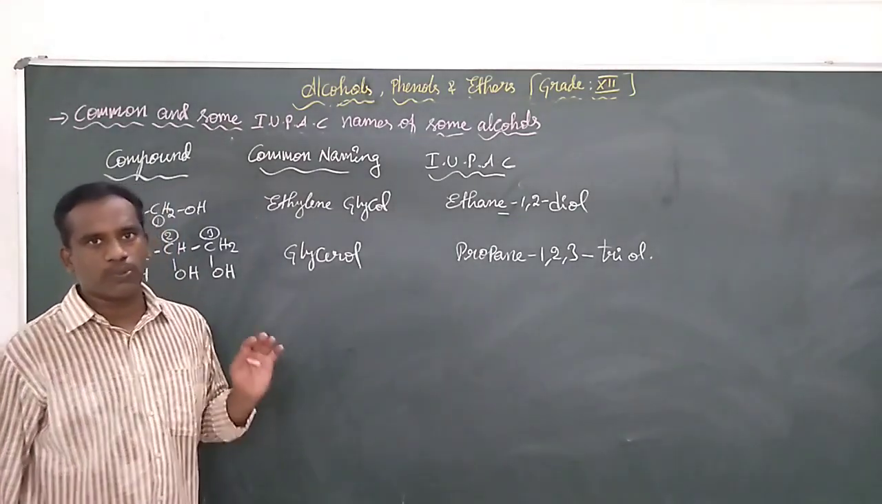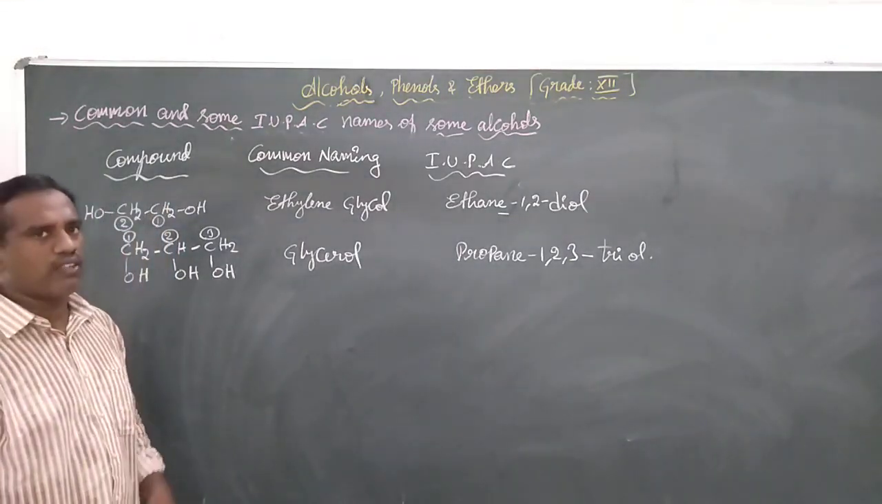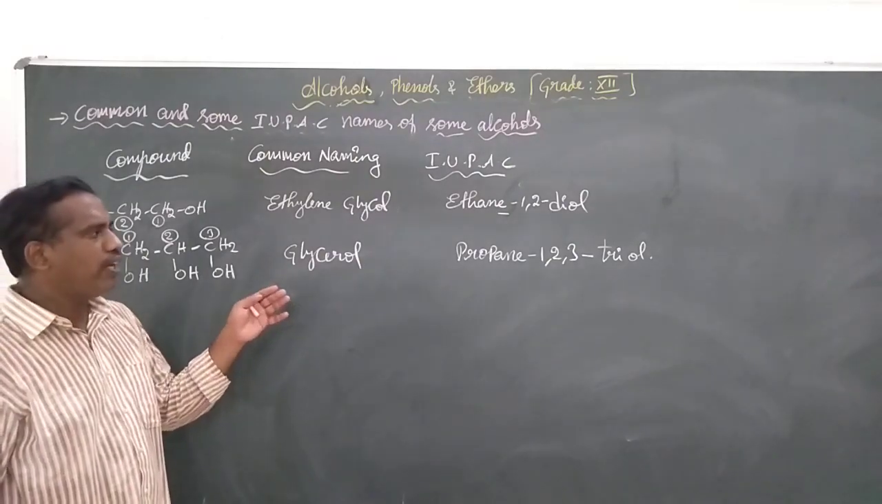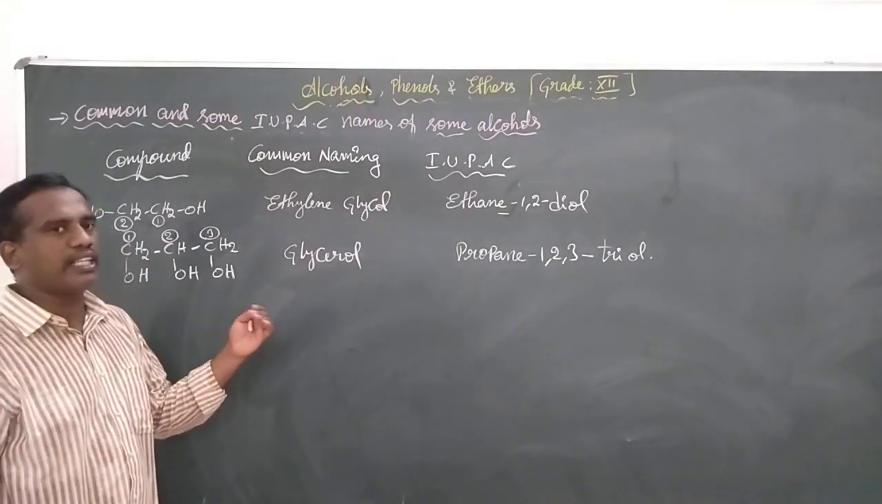Three alcohol groups are there. In the next session we will continue with how to number the OH groups when a ring is present.